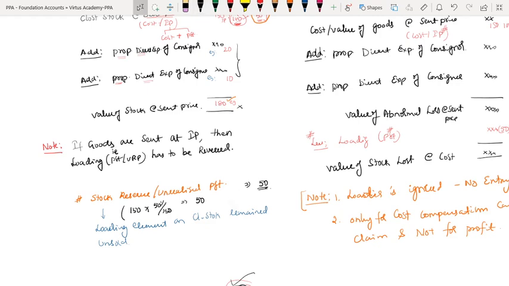Full stop. Continue. On closing stock, loading or unrealized profit.